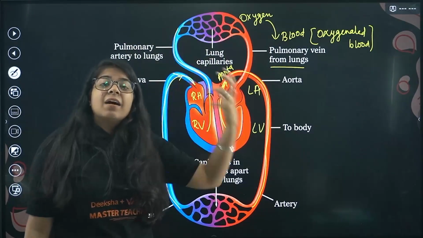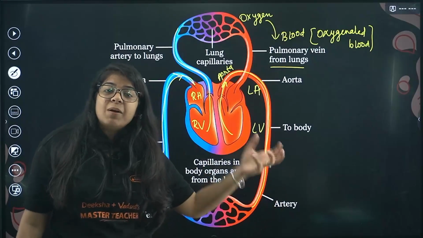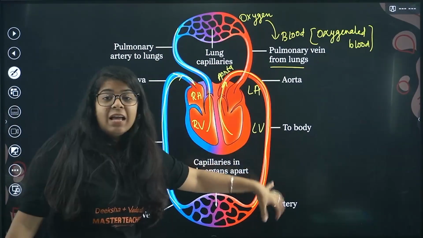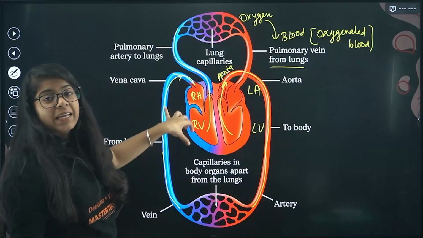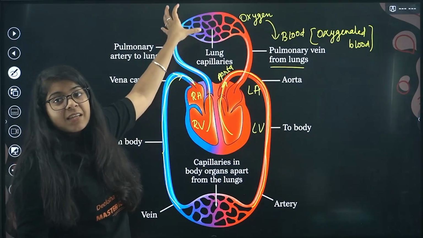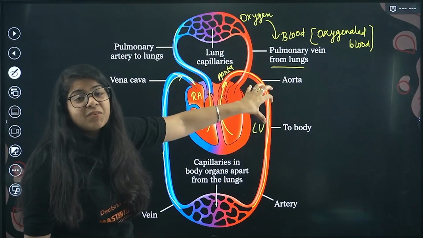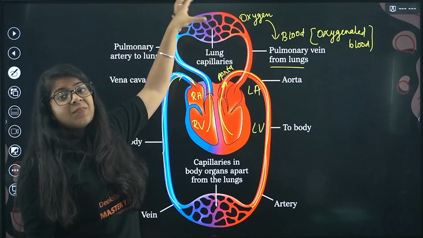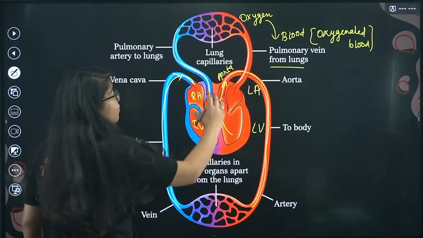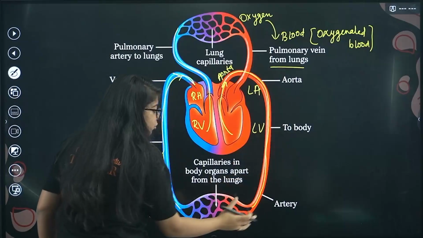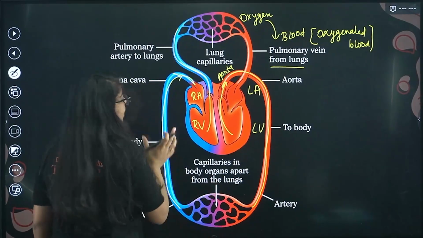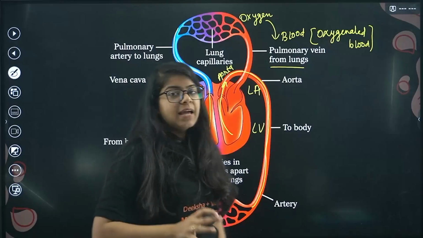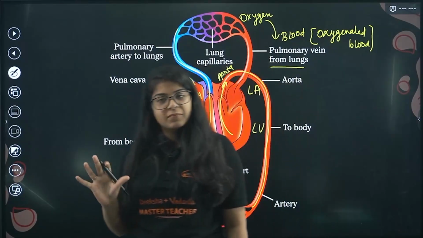Now again, the lung purifies and oxygenates the blood, and the oxygenated blood goes into the left atrium, then left ventricle, then organs, then right atrium, right ventricle, and lungs again. Now here we have the aorta to take the blood to the organs, and from the organs deoxygenated blood comes inside the heart, that is your vena cava.